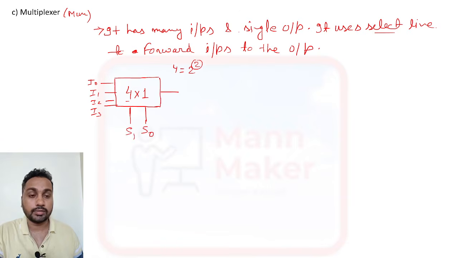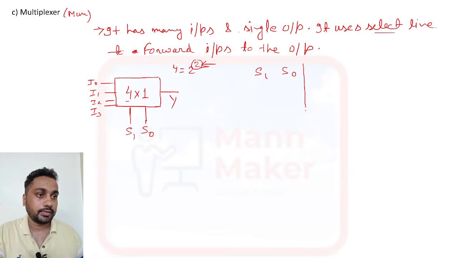These are 2 select lines because we have 4 inputs, so it will be 2 to the power 2. So this is the power we require. This one is S0 and S1. This is called the select line, and this we have the output. Now if we design our truth table, then the truth table will be like this: 0 0, 0 1, 1 0, 1 1.